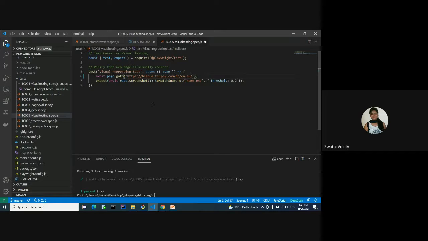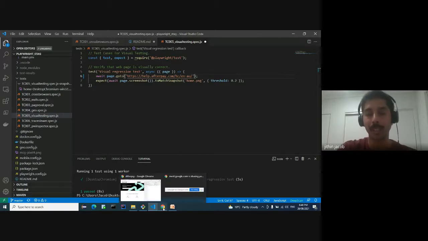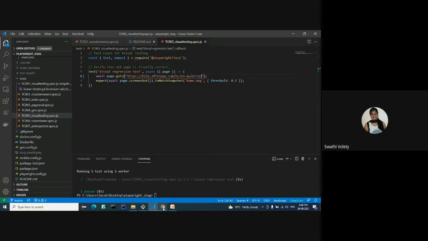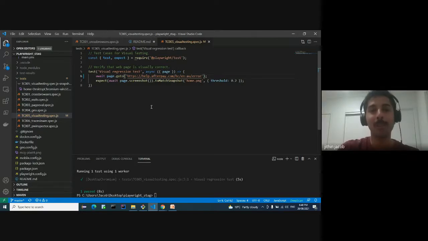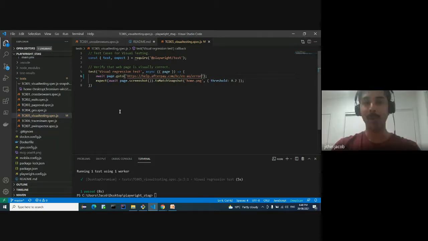Yeah, I had come across and I'm using Percy. Have you heard about Percy? So these are all paid options actually. But if you have an open source version, you can actually make use of Pixel Match itself. You just need to write one function out of that. Okay. Yeah, but here you need to keep updating if something changes. Baseline should be updated. These are open source tools actually. So for Percy and all, you need to pay $100 per month. And if you are a startup, I guess they don't have that much money to spend on. That's right.